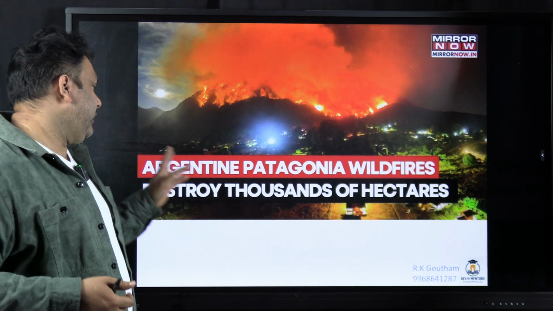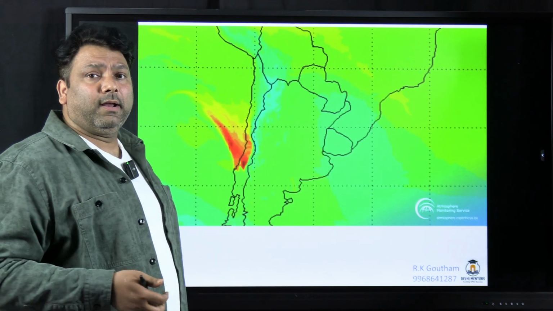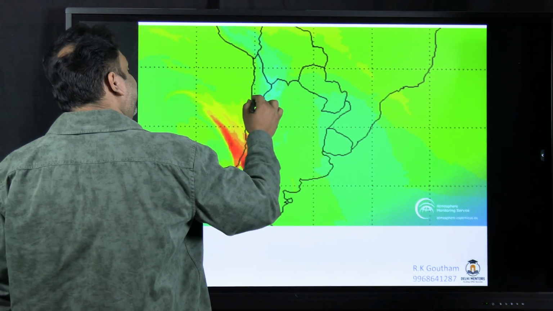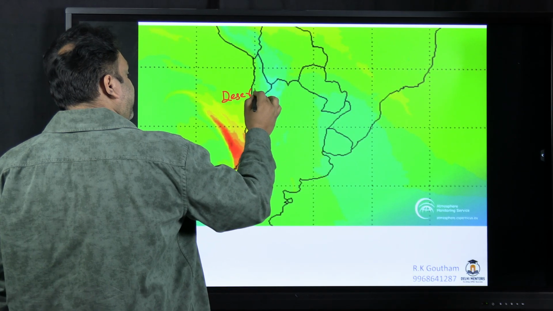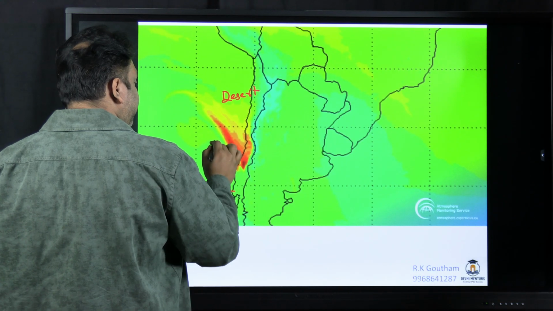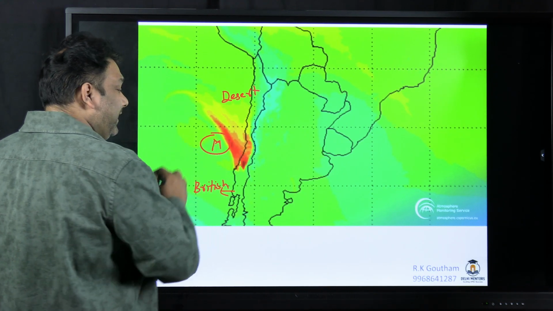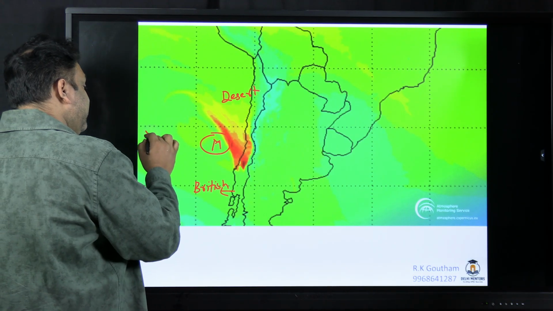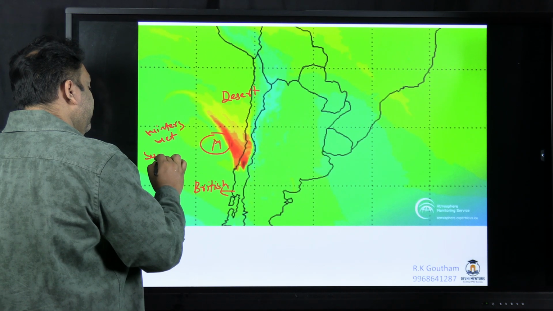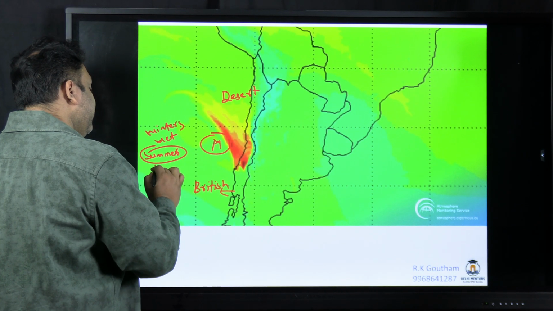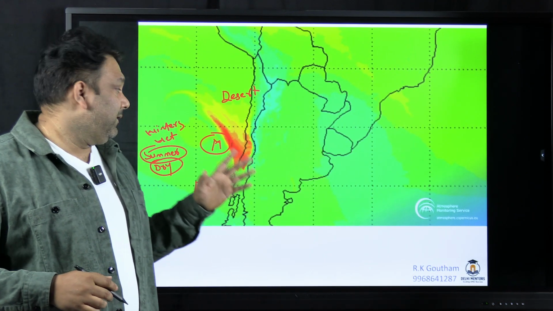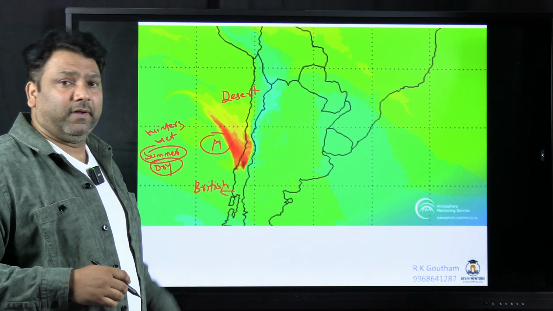Now, Argentina, Patagonia wildfires. You see here, there have been a lot of wildfires in central Chile region. Because in the north of Chile, in this region, you have the desert. In the south of Chile, you have British type of climate. So in between these two, you have Mediterranean type of climate. So in this Mediterranean type of climate, you have the winters wet and summer dry. So summer, when the temperature is high, during that time it is dry. So when the temperature increases, then it will be very much prone to forest fires.